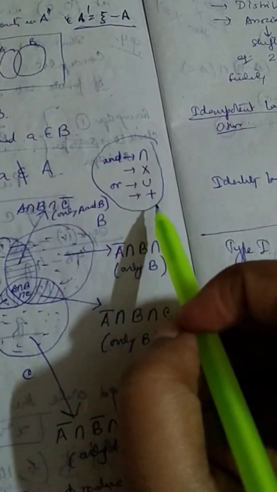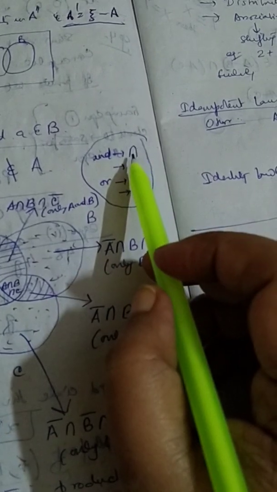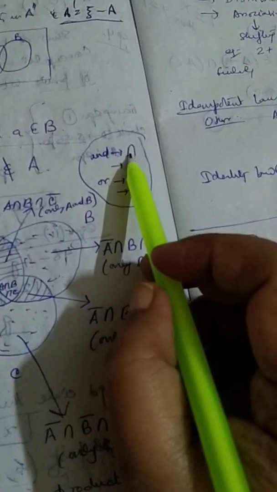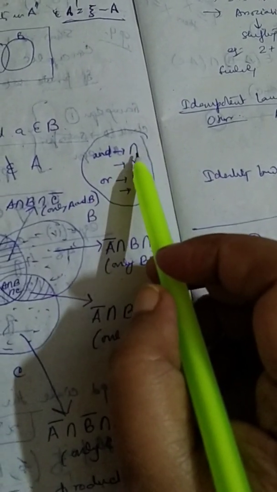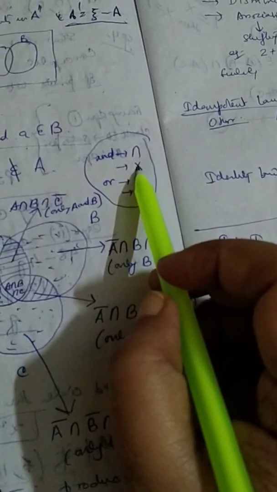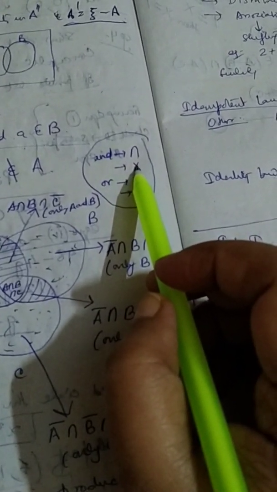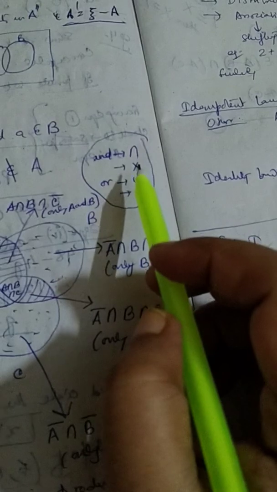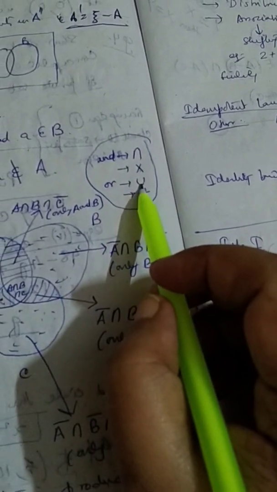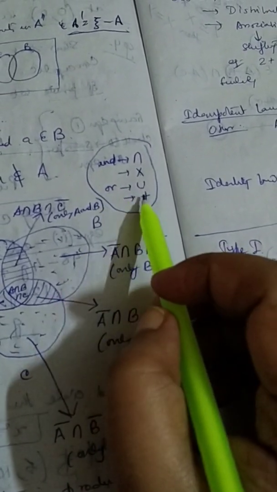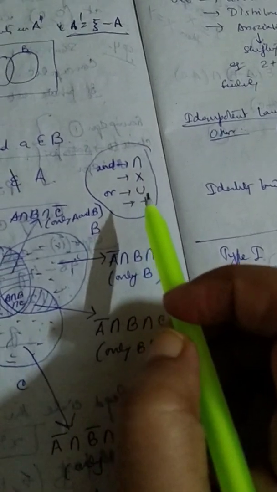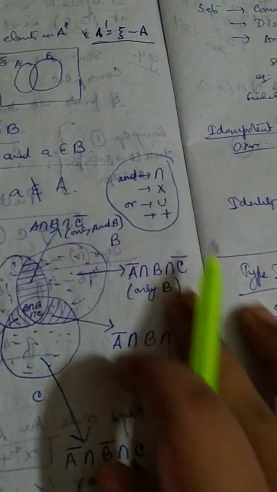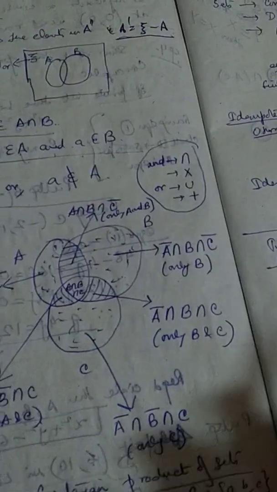We will do it a little later. In fact, when we do probability, at that time you will see intersection means AND and therefore it will correspond to multiplication. And union will stand for OR and therefore it will correspond to addition. So that we will do when we do probability.